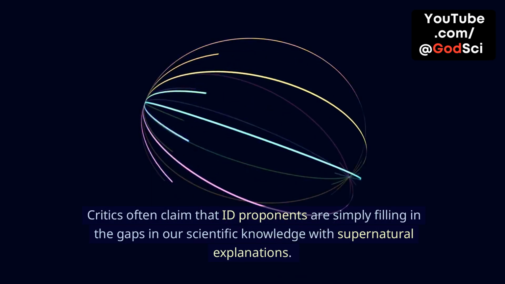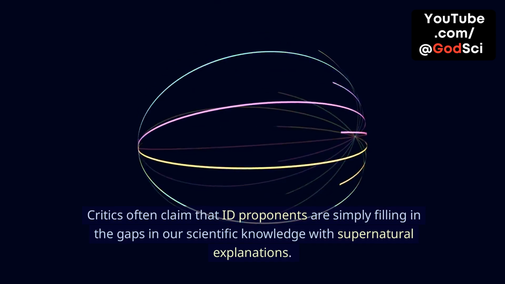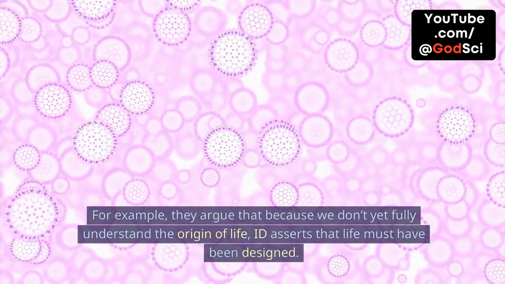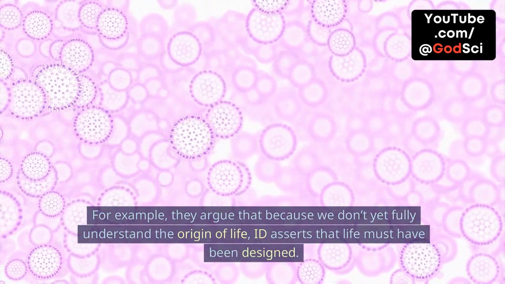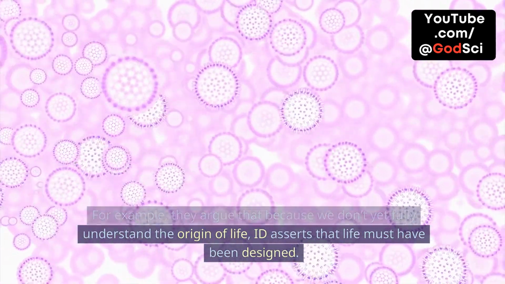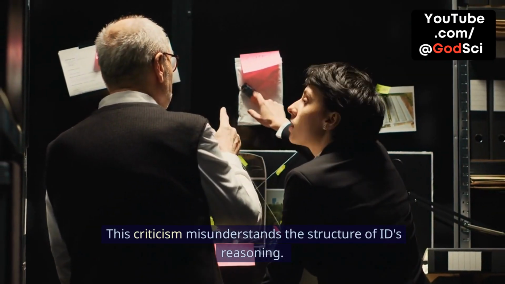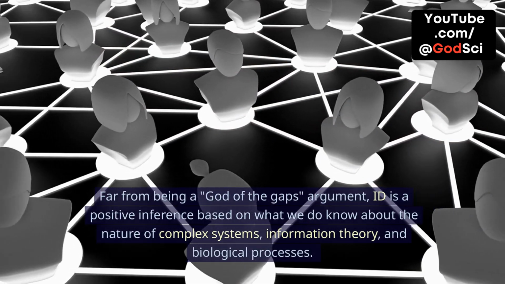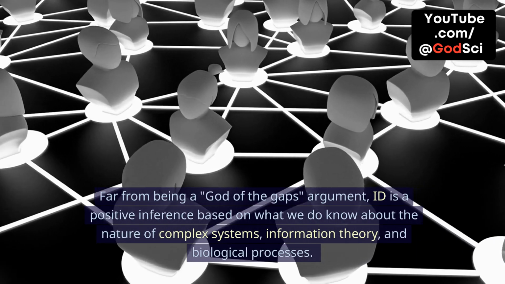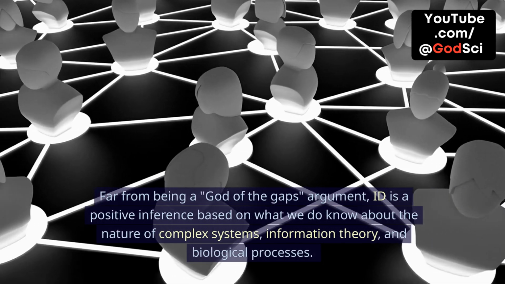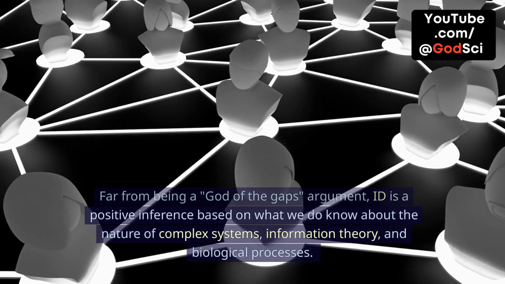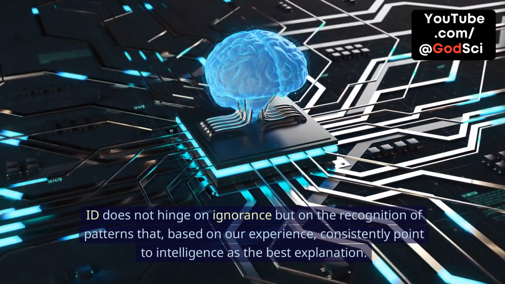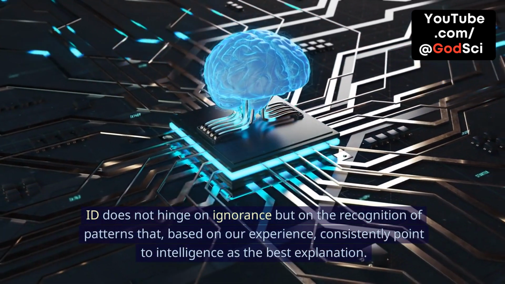Critics often claim that ID proponents are simply filling in the gaps in our scientific knowledge with supernatural explanations. For example, they argue that because we don't yet fully understand the origin of life, ID asserts that life must have been designed. This criticism misunderstands the structure of ID's reasoning. Far from being a God of the gaps argument, ID is a positive inference based on what we do know about the nature of complex systems, information theory, and biological processes. ID does not hinge on ignorance but on the recognition of patterns that, based on our experience, consistently point to intelligence as the best explanation.